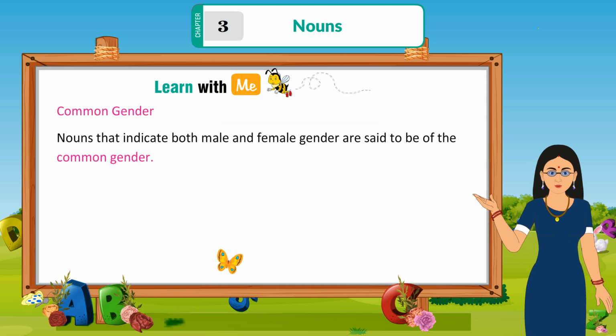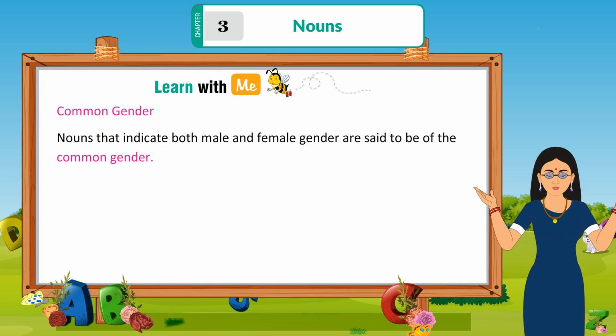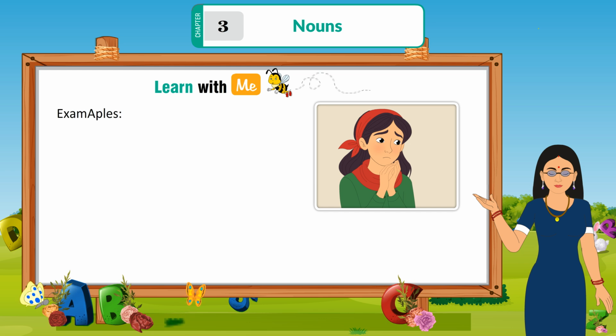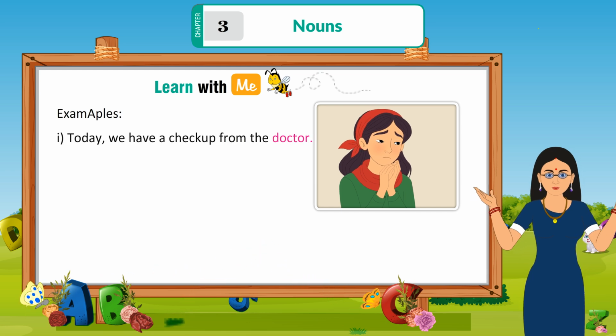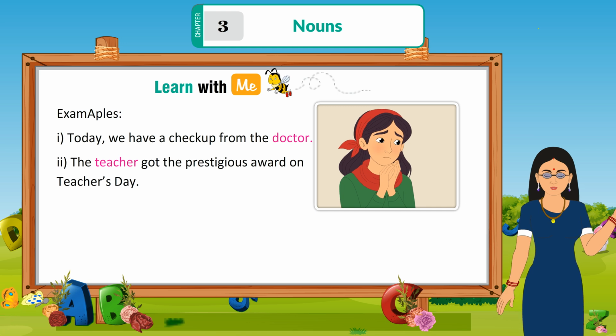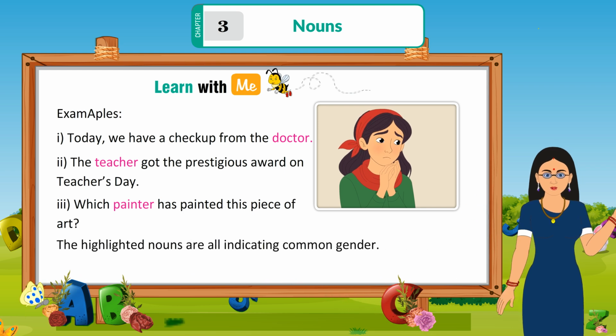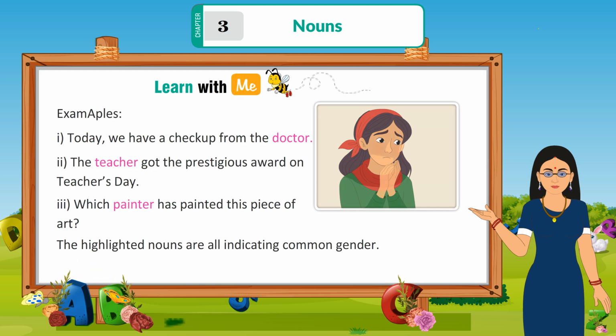Common gender. Nouns that indicate both male and female gender are said to be of the common gender. Example: today we have a checkup from the doctor. The teacher got the prestigious award on Teacher's Day. Which painter has painted this piece of art? The highlighted nouns are all indicating common gender.